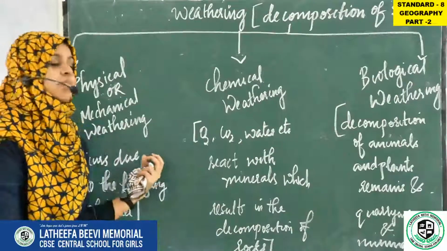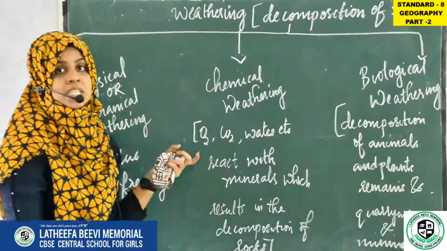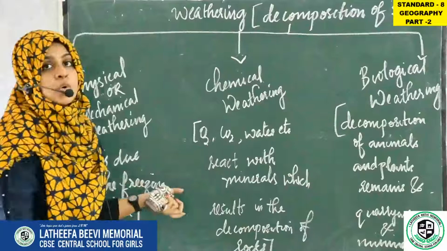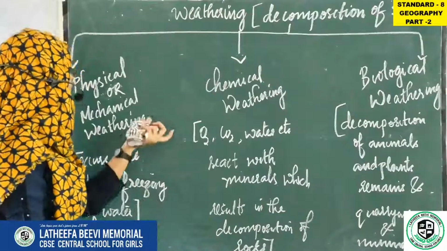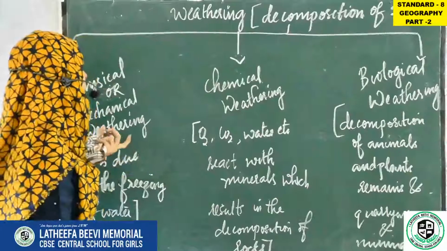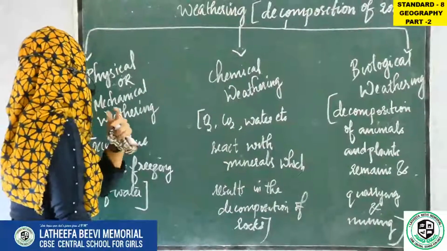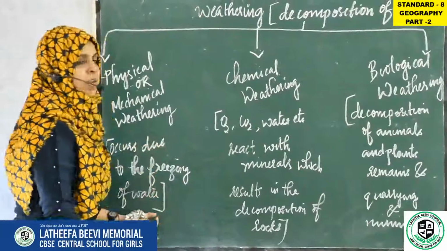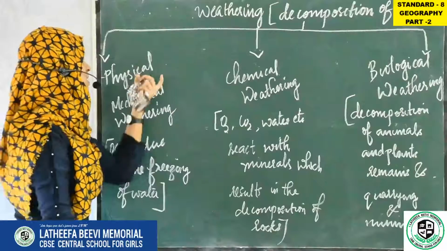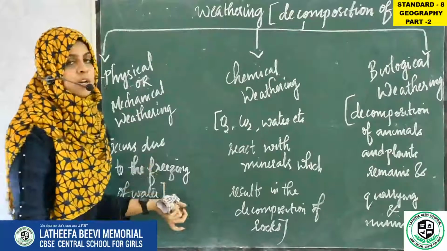Inside the rocks we can see water, and what happens to the water? It freezes. The weathering, disintegration or decomposition process that happens at that time is called physical or mechanical weathering. So what is physical or mechanical weathering? It occurs due to the freezing of water. That is the first classification of weathering.